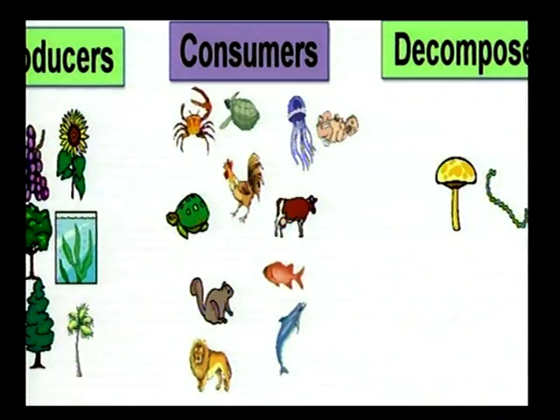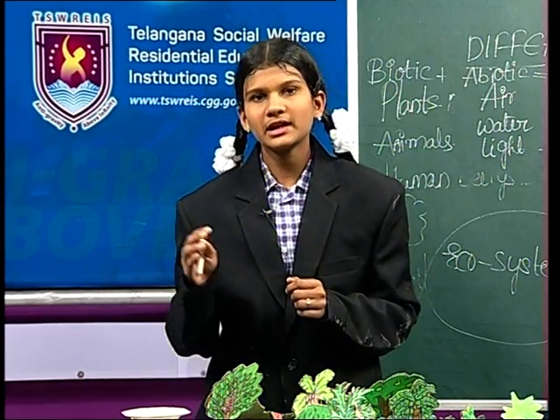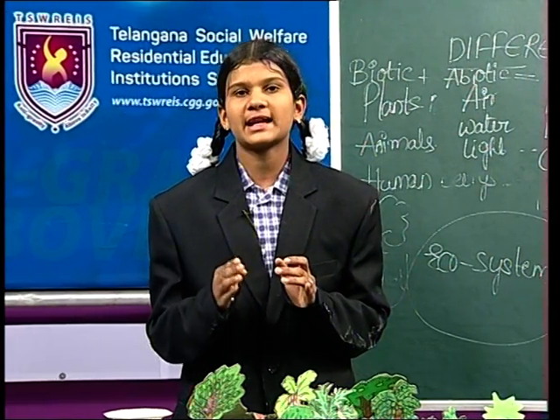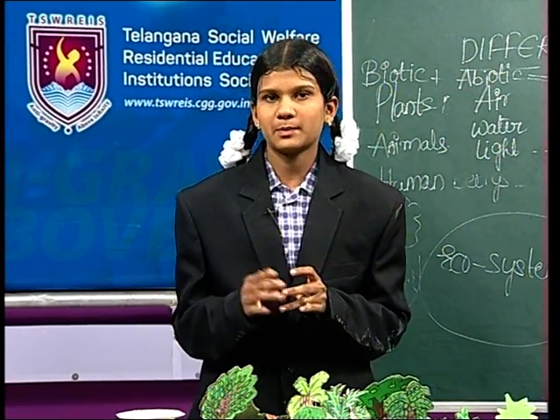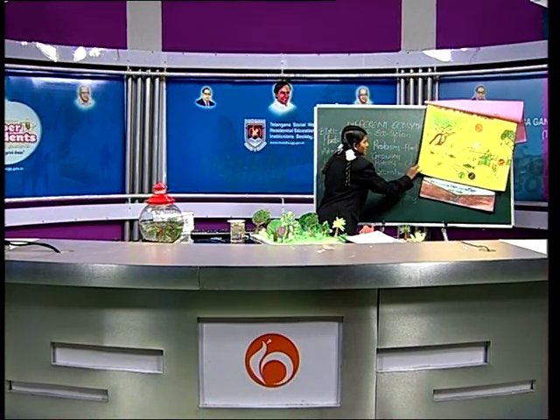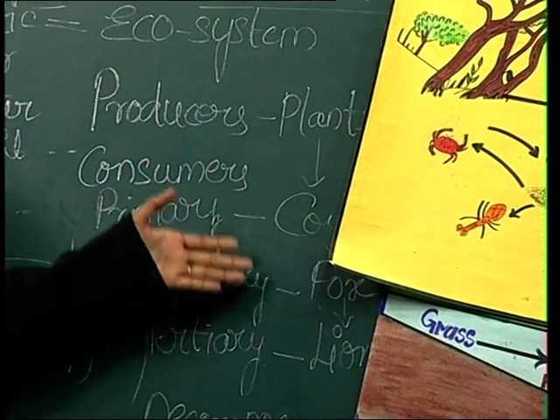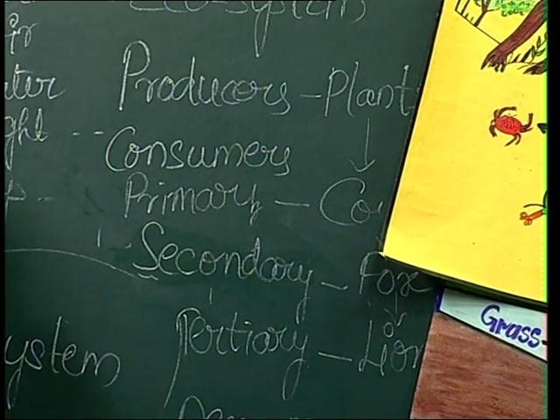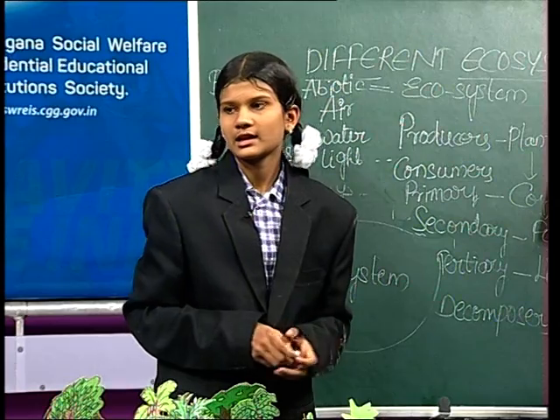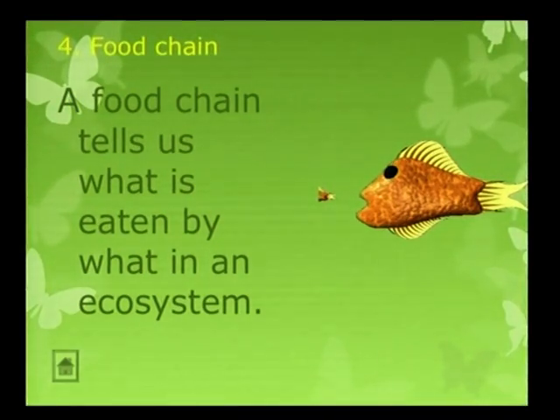See here, plants are eaten by herbivores, herbivores are eaten by carnivores, carnivores are eaten by top carnivores. Herbivores directly depend on plants, so they are called herbivores. See here, the plants are eaten by cow, the cow is eaten by fox, and the fox is eaten by lion. If you observe this, how does it look? Yes, it appears like a chain. Can you say what type of chain this is? Yes, it is a food chain. Let us see here. A food chain tells us what is eaten by what in an ecosystem.